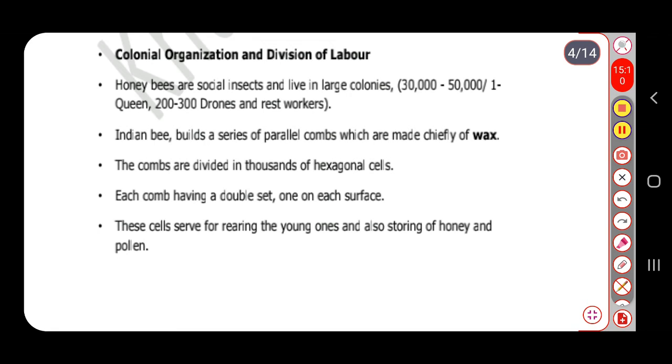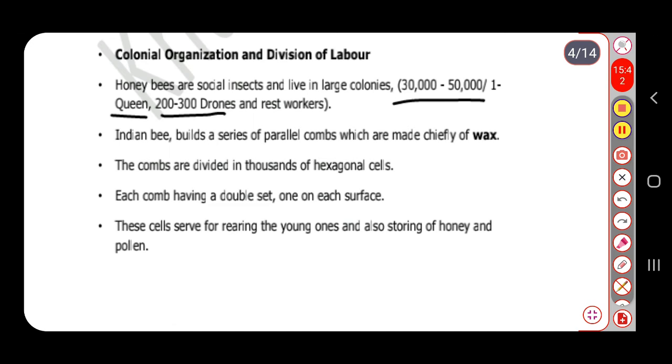You will observe about 30,000 to 50,000 workers, only one queen, and about 200 to 300 drones, that is, male bees. We know that workers are sterile females, the queen is a fertile female, and drones are the males.